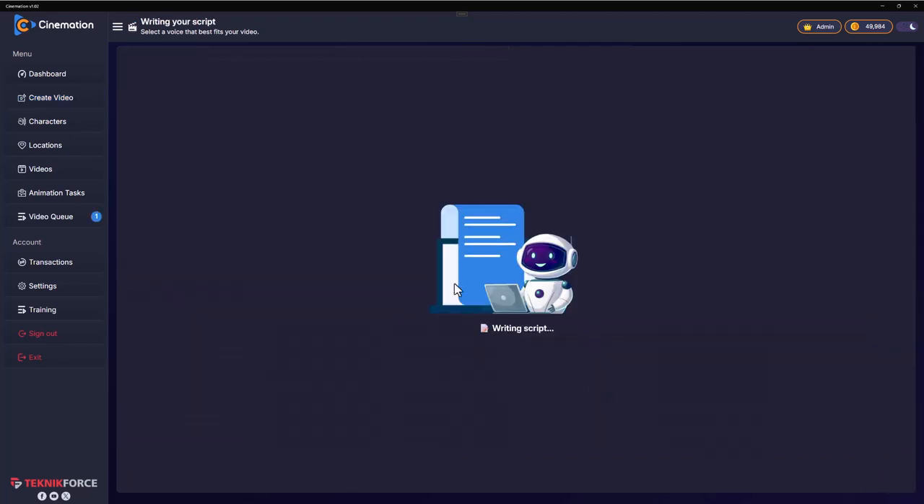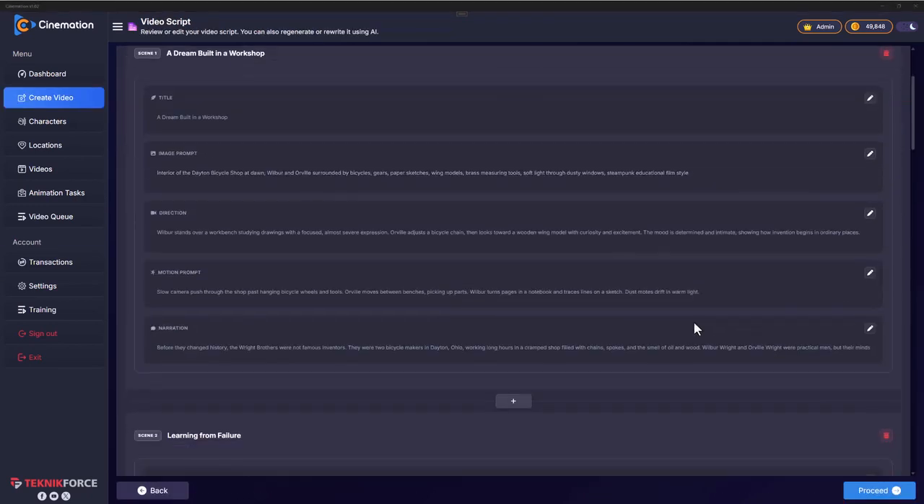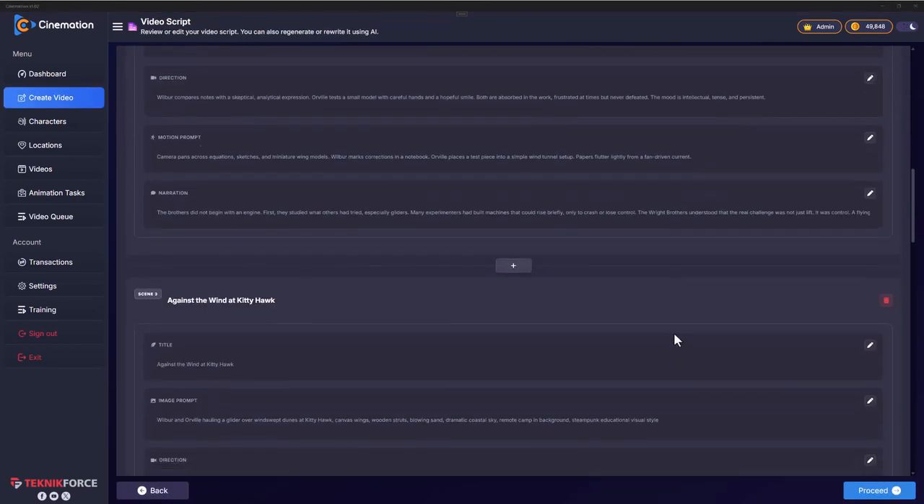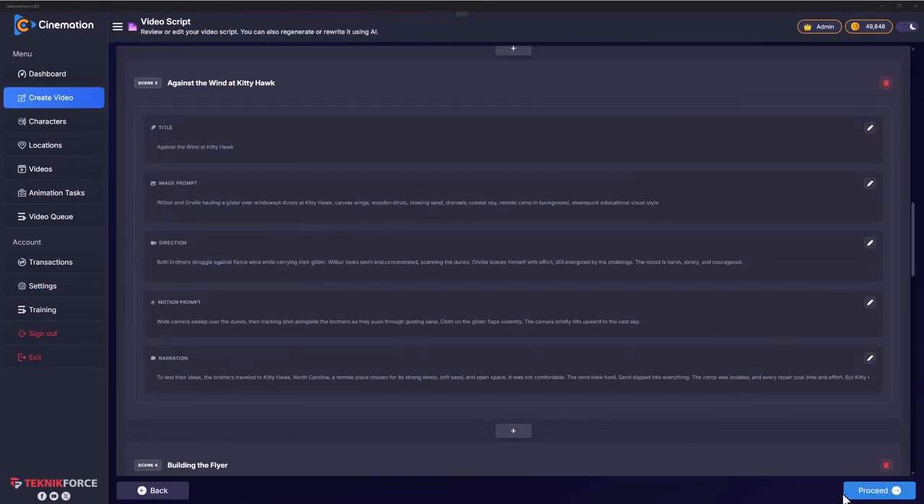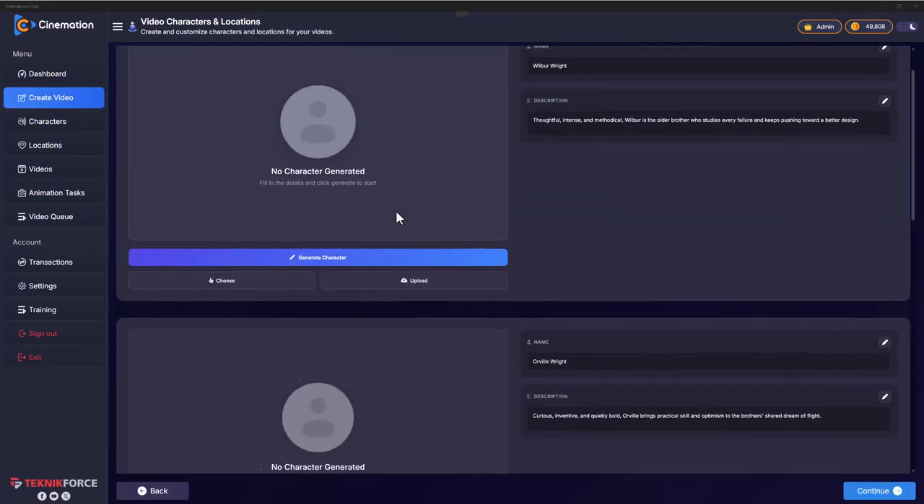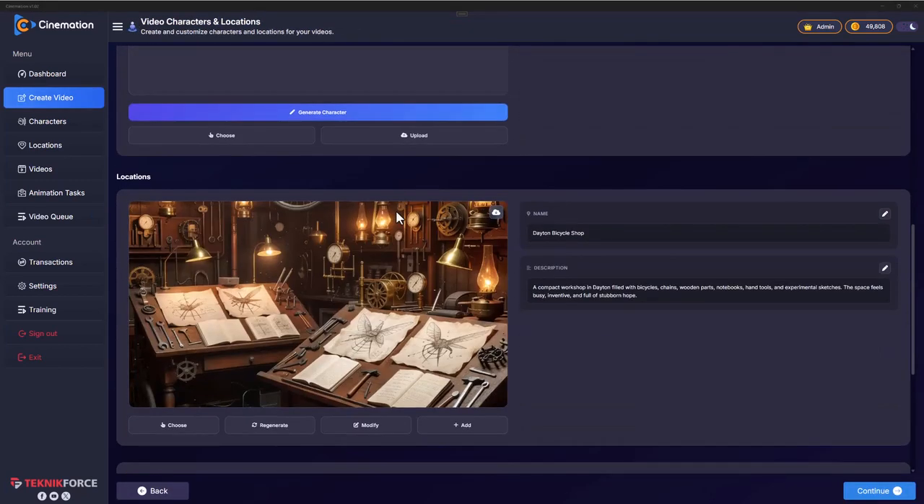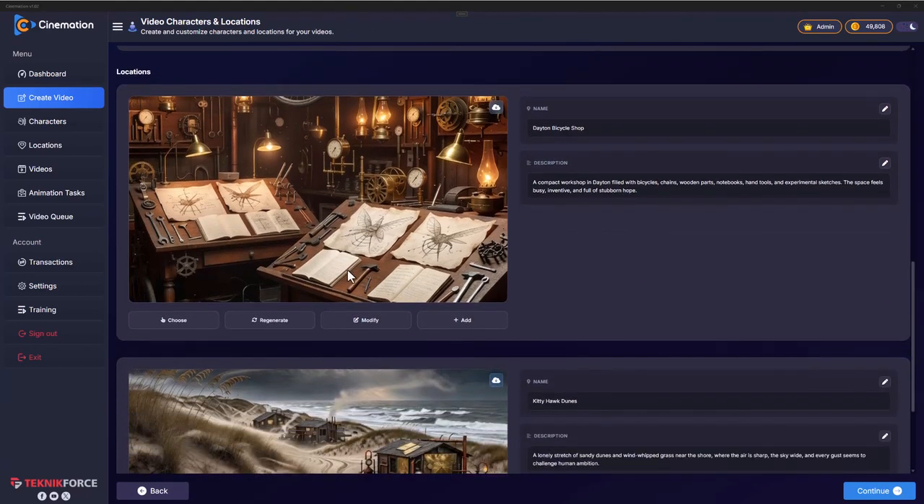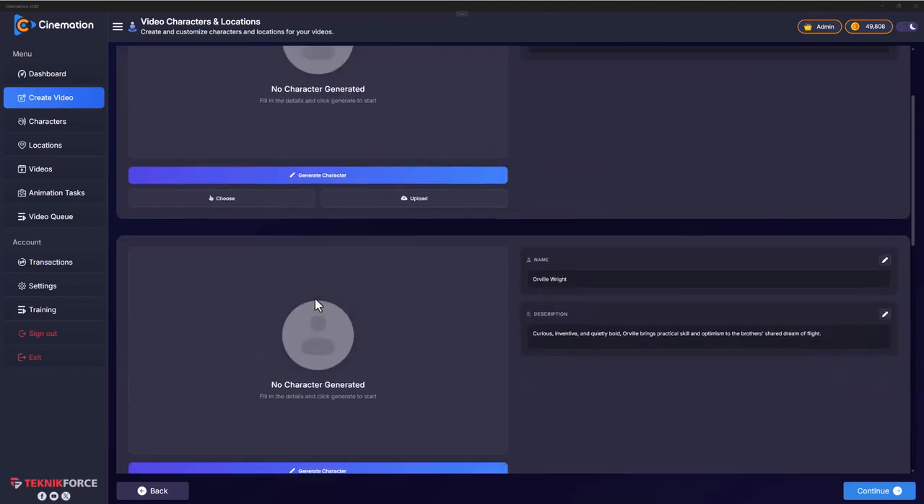Click on next, and it's going to write the script just as the last time. You've got the script here. Again, you can change whatever you want, but we've seen the process, so I'm going to let it be working with the defaults. All right, we are back on the characters and the location screen, and you can see the locations, very beautiful steampunk backgrounds. Let's make the characters.